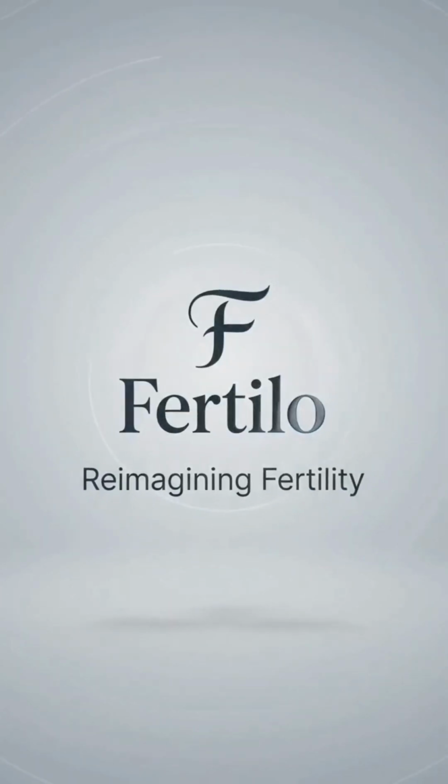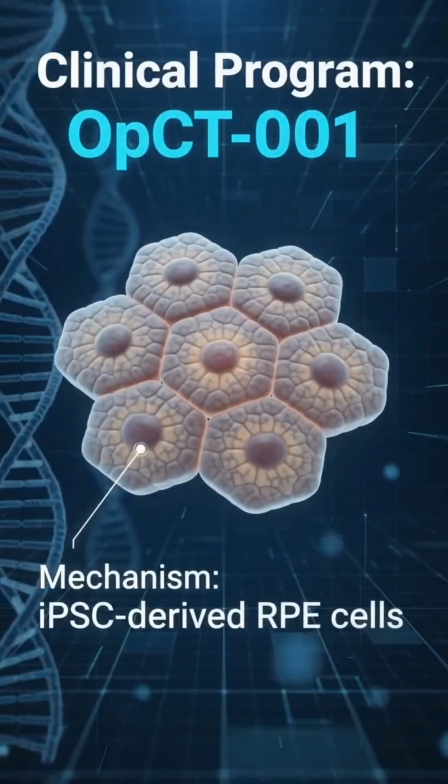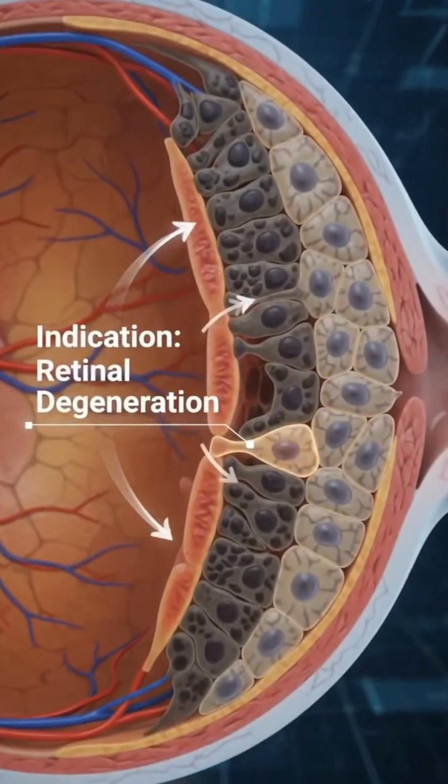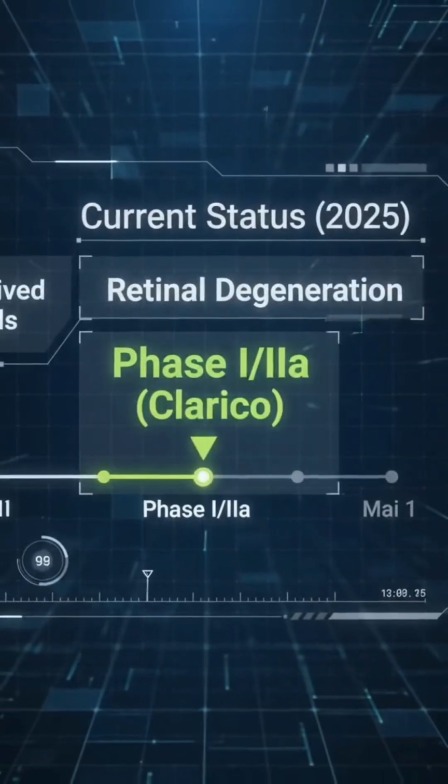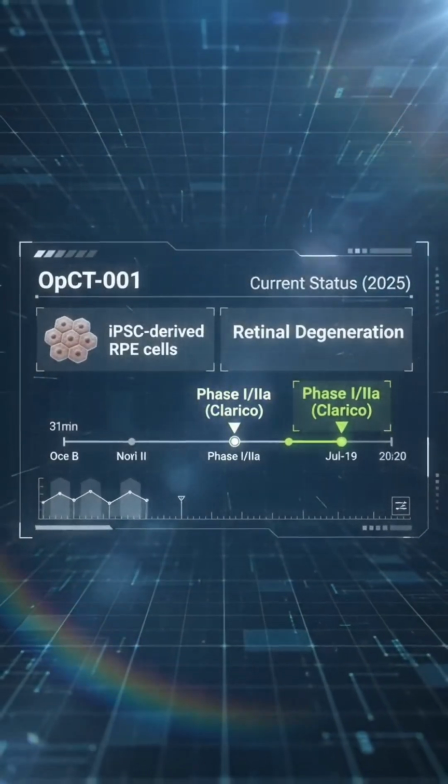As of 2025, it enters clinical trials. OPCT-001 utilizes iPSC-derived RPE cells. It targets retinal degeneration. Currently in the Phase 1/2a Clarico trial.